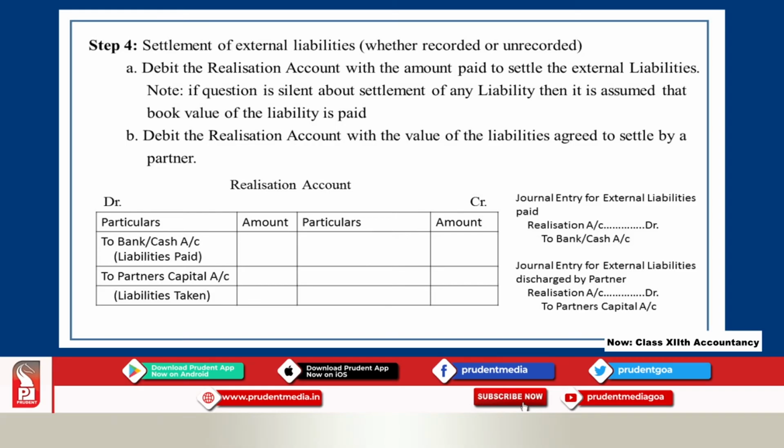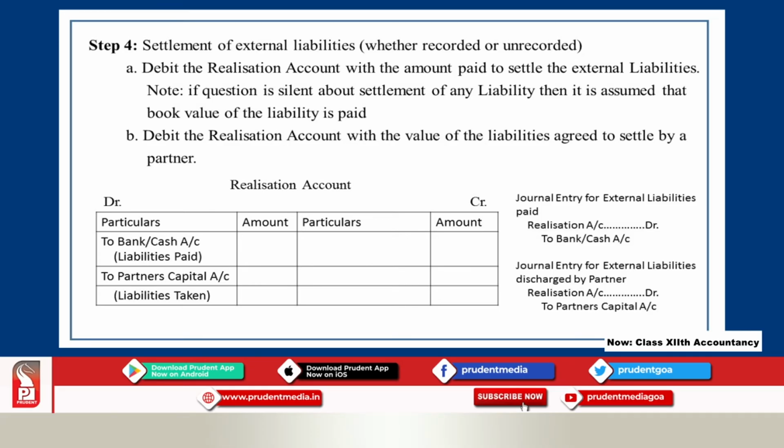The journal entry for making the payment of external liabilities is realization account debit to bank or cash account. When you post it, it comes in the realization account on the debit side as to bank account or cash account. If you are preparing bank account, you have to write bank account. If you are preparing cash account, you have to write cash account. Whether to prepare bank account or cash account depends upon the information given in the problem.